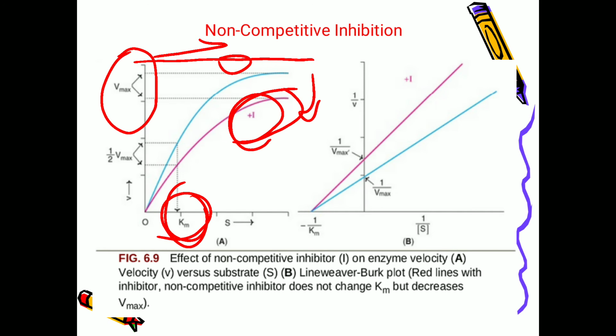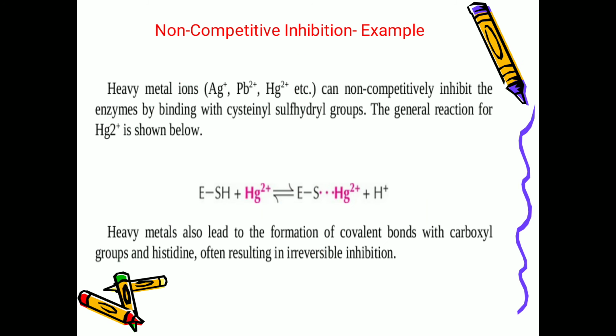In the Lineweaver-Burk plot, the 1 by Km is the same, and 1 by Vmax is changing. Vmax is decreasing in non-competitive inhibition.